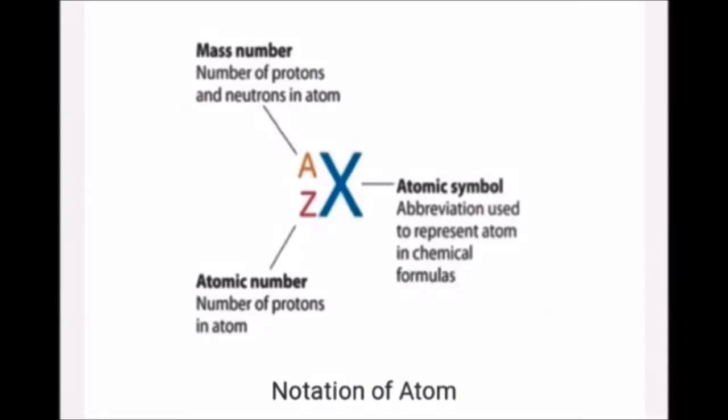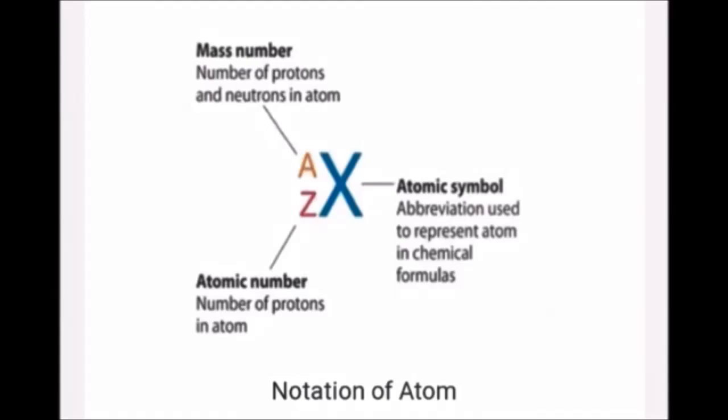The sum of protons and neutrons in an atom is called the mass number, otherwise called atomic mass. In subscript, Z denotes the atomic number. Atomic number is the number of protons present in an atom. The number of protons is always equal to the number of electrons.